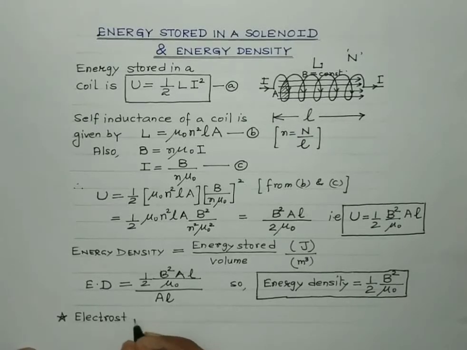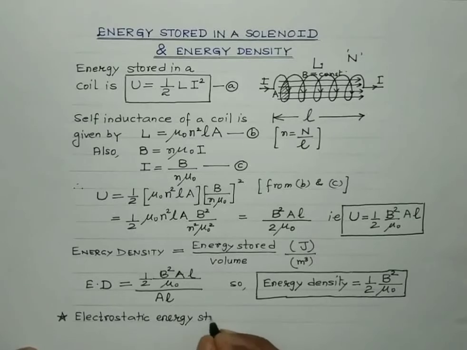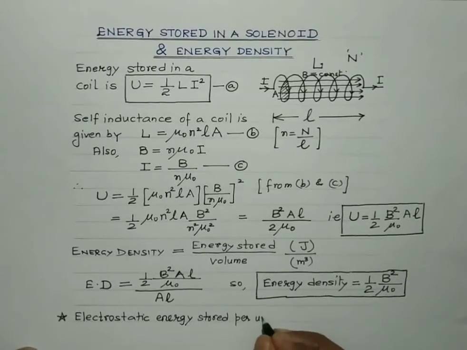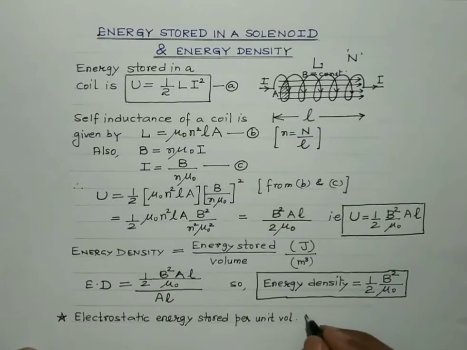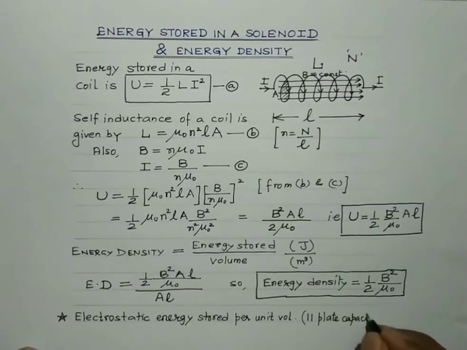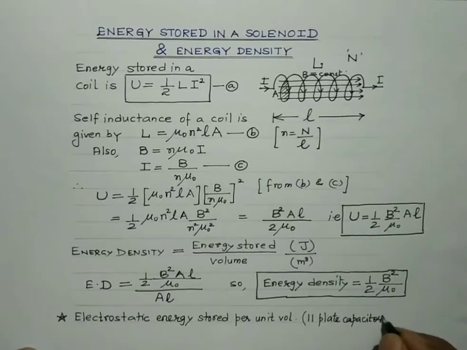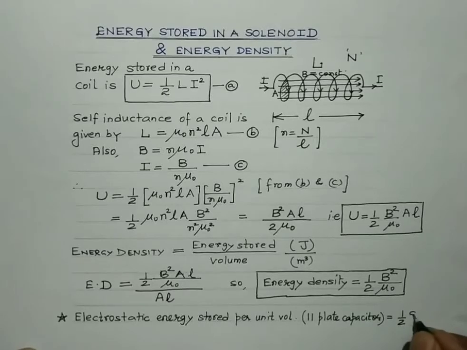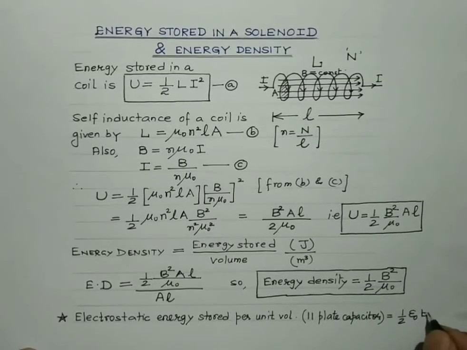The electrostatic energy stored per unit volume in the case of a parallel plate capacitor was found to be half epsilon naught E square.